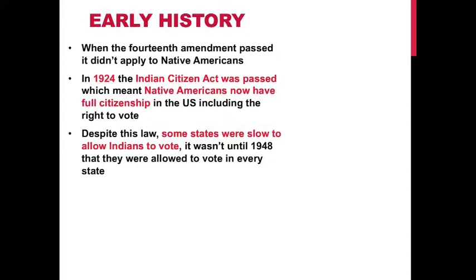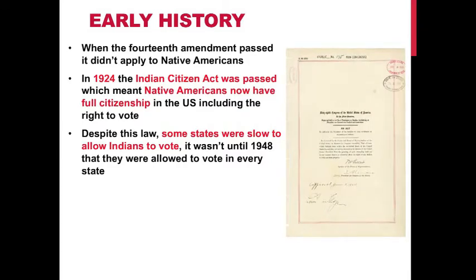Despite this law, some states were slow to allow Indians to vote. It wasn't until 1948 that they were allowed to vote in every state. This photo is the actual document of the Indian Citizenship Act.